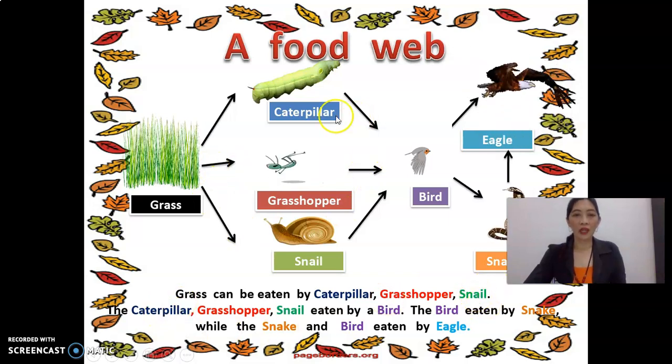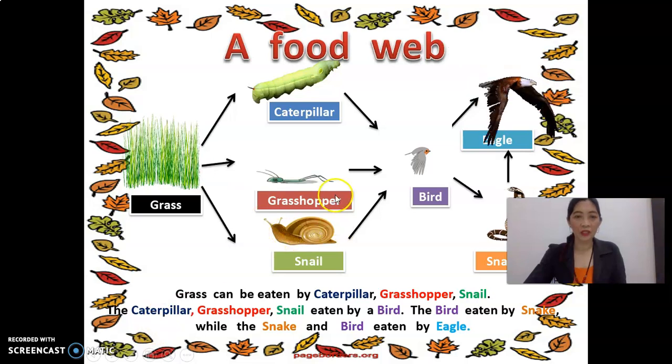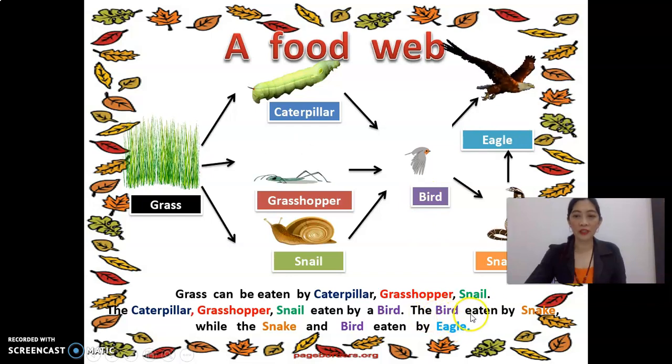The caterpillar, grasshopper, and snail are eaten by a bird. Then the bird is eaten by snake, and the snake and bird are eaten by eagle.